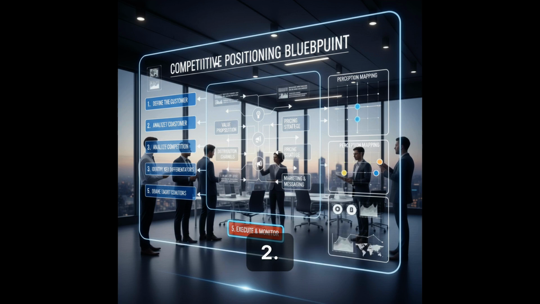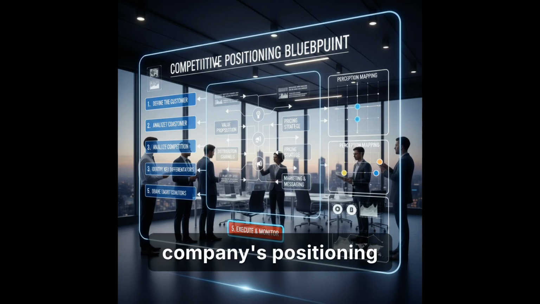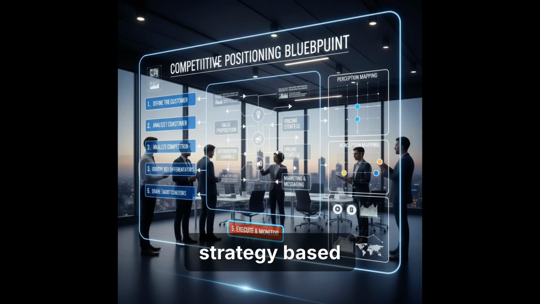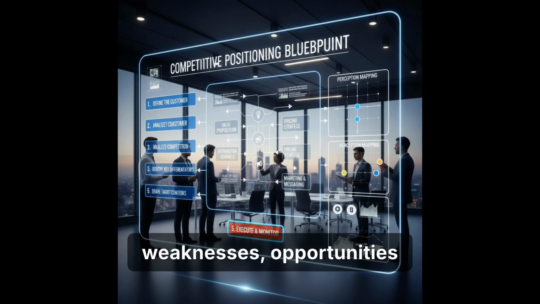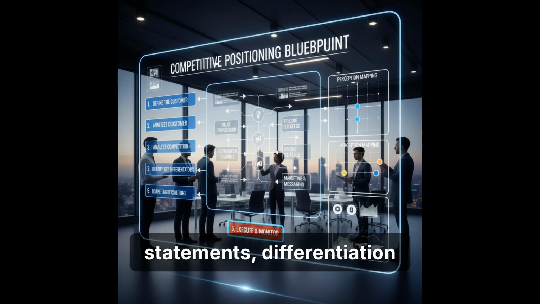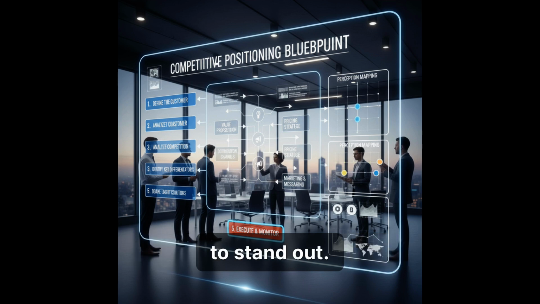2. Competitive positioning blueprint. Help me evaluate my company's positioning compared to competitors in the industry. I will provide details about my business, current products, services, and pricing strategy. Based on this, create a competitor matrix showing strengths, weaknesses, opportunities, and threats for at least 5 competitors. Recommend positioning statements, differentiation strategies, and examples of messaging I should adopt to stand out.